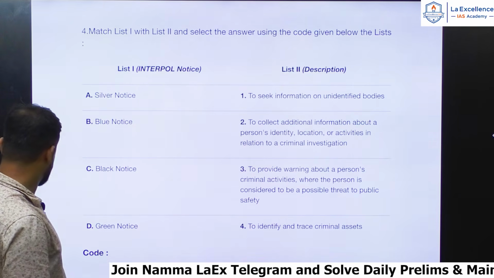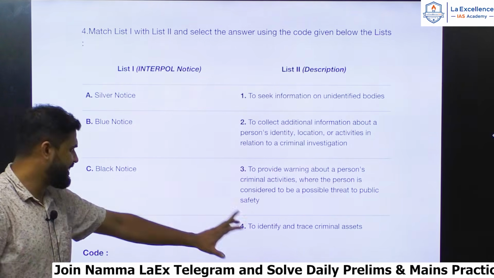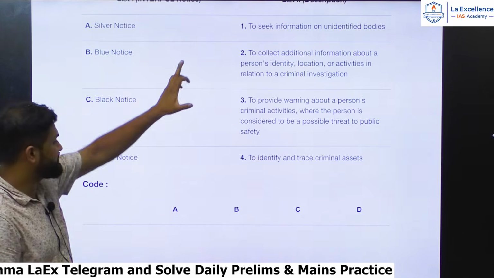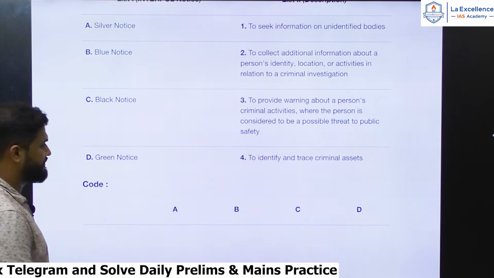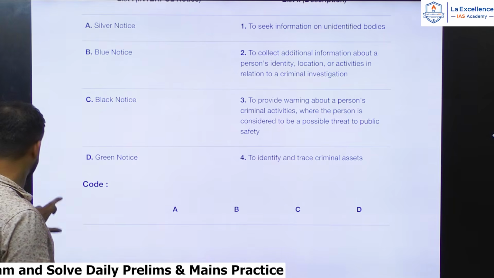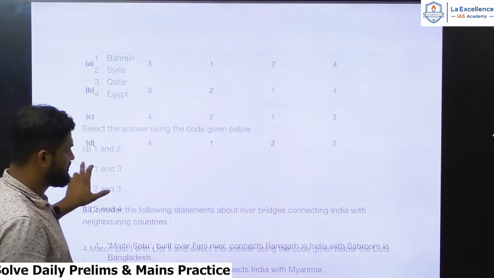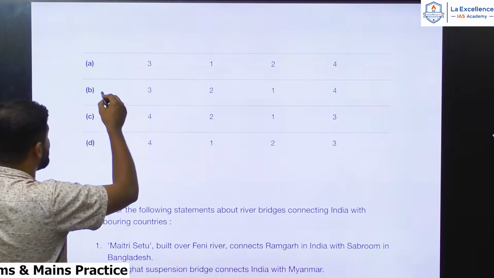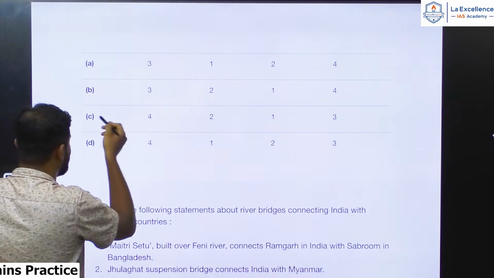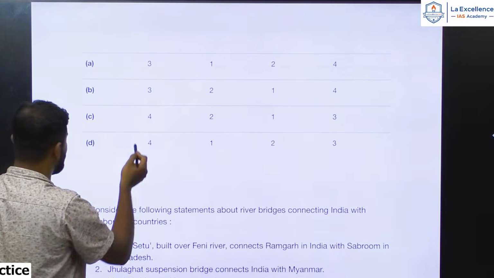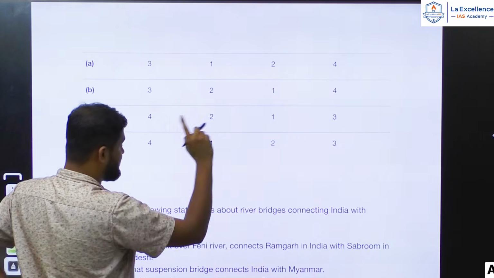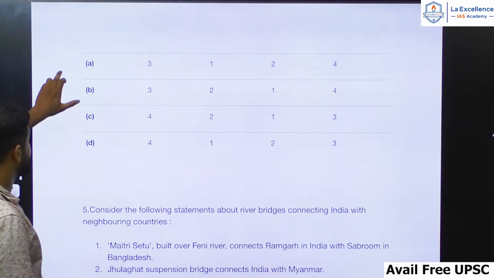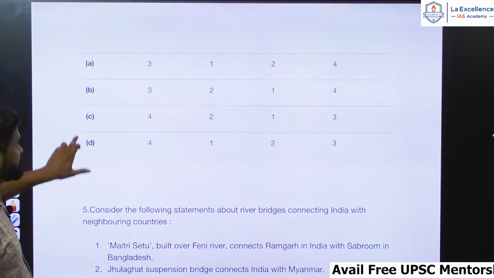Let me show you. So you know that A should be connected to 4, and B must be connected to 1. Here we can see A must be connected to 4. That means it should be between C and D, and B must be connected to, let me see the question again.